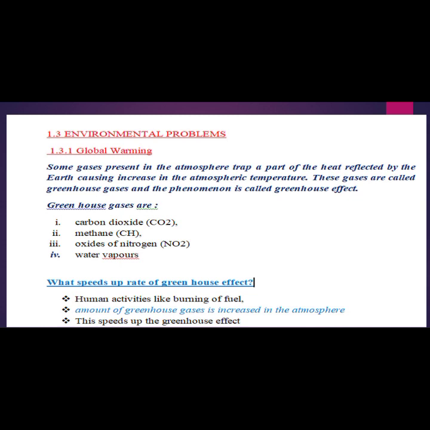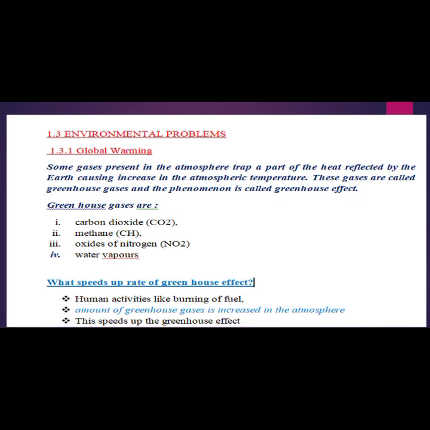Next point: they trap a part of the heat reflected by the earth. So simply, the atmosphere is going to trap the heat and is not letting that heat reflect back out. These gases who are surrounding us and capturing that heat, this phenomenon is called the greenhouse effect.